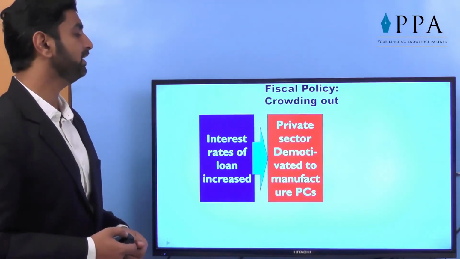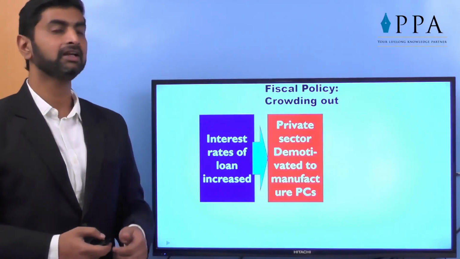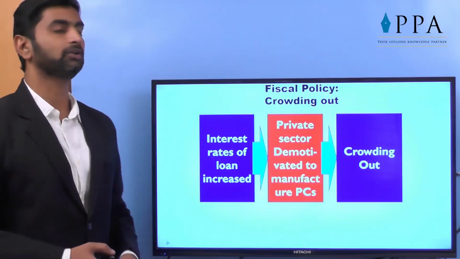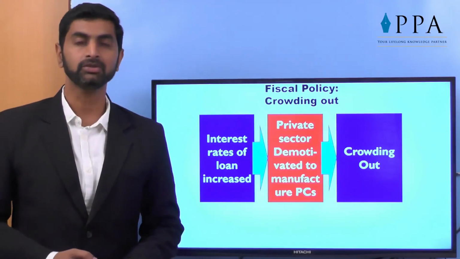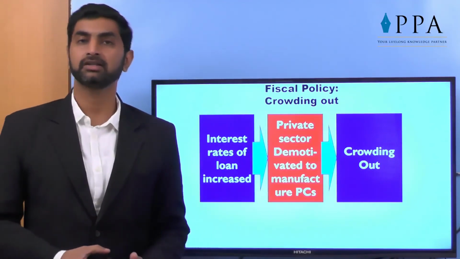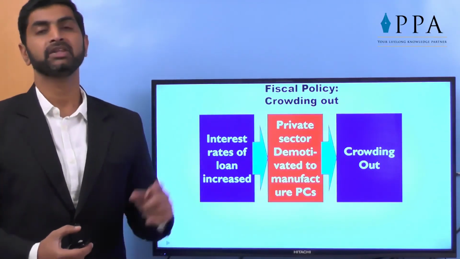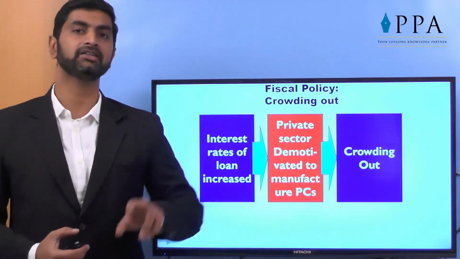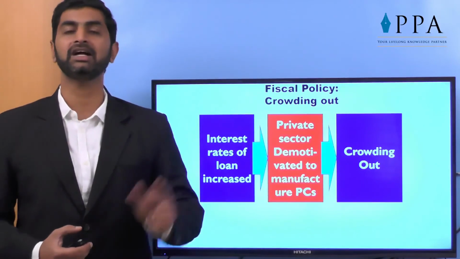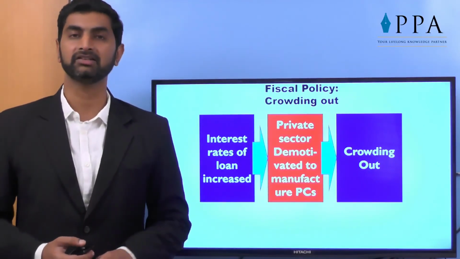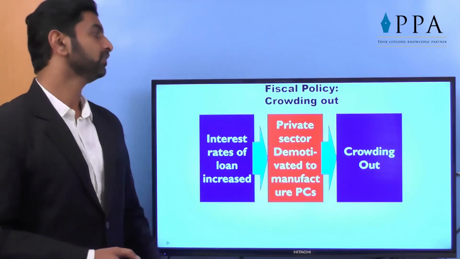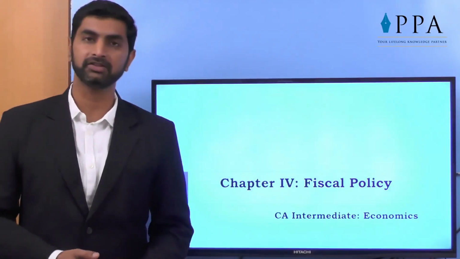The private sector will be demotivated to manufacture PCs and it will totally run out of the PC market, which is called crowding out. So the economists give this opinion that even though government steps are highly required, you should make sure they are not affecting the private sector, because ultimately any economy runs on the steps taken by the government as well as the private sector. So in this way, we are coming to the end of this chapter.